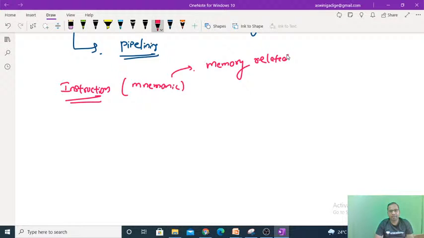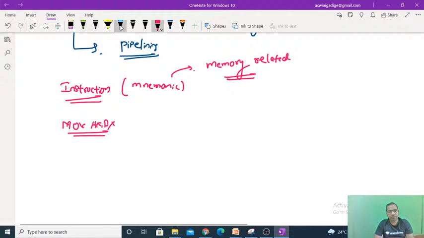Why do we call it memory related? Because whatever instructions we write, we store those instructions into the memory. In other language we call this a mnemonic.